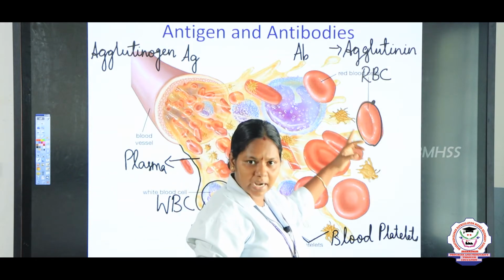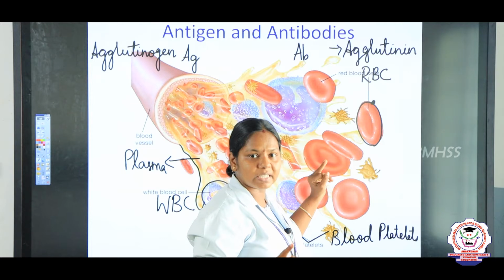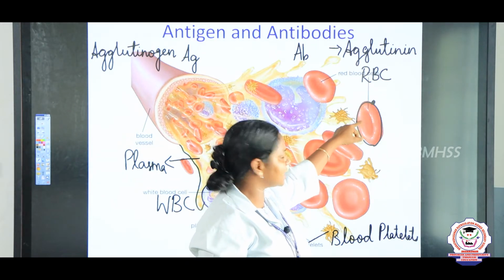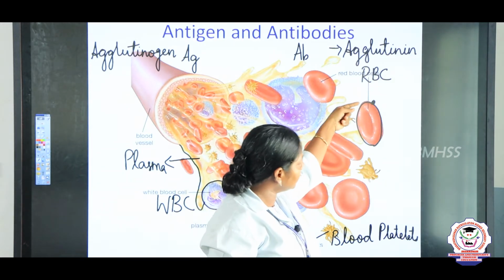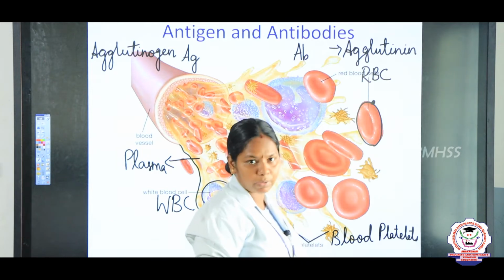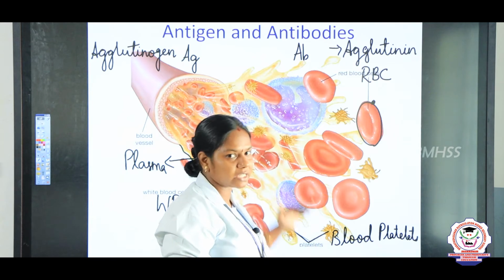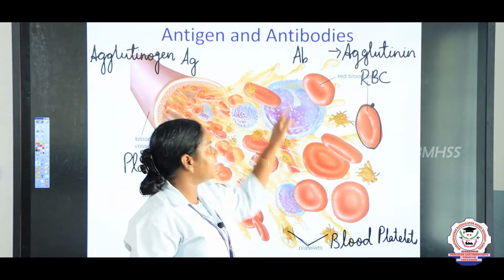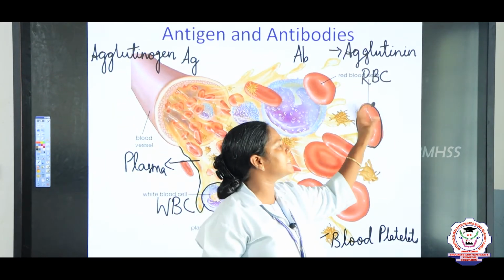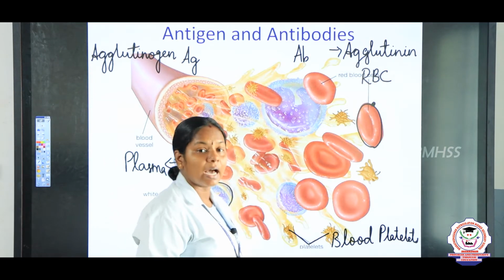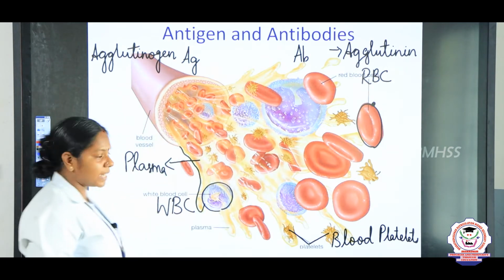Suppose if you have the A antigen, you possess A blood group, B antigen, B blood group, A and B antigen, AB blood group, and no antigen, O blood group. That classification we shall see later. Antigens are always present on the surface of RBC. And where are the antibodies present?